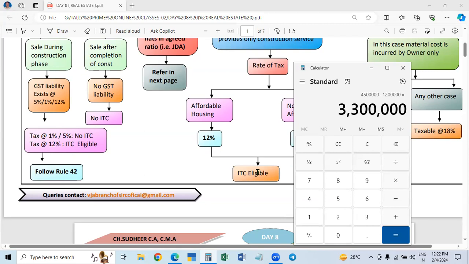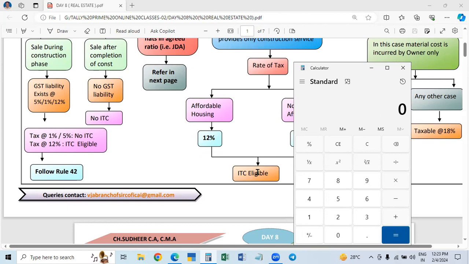On this amount we have to calculate 1.5%, that is 0.75 plus 0.75. So 33 lakhs into 1.5%, 49,500 will be the tax, isn't it?